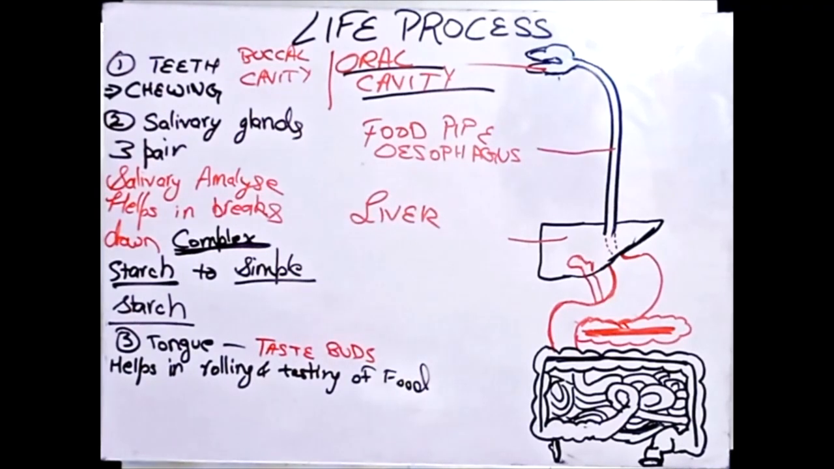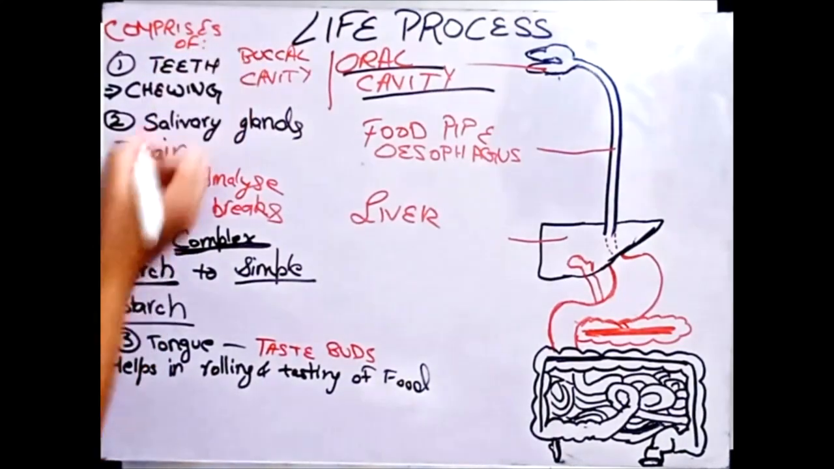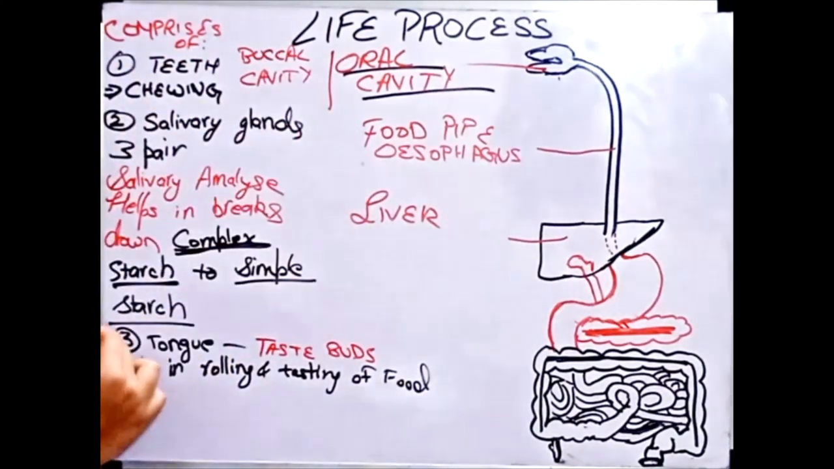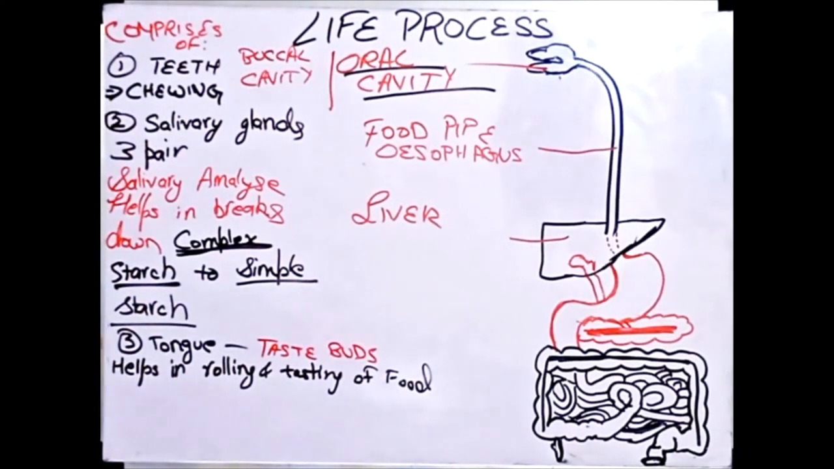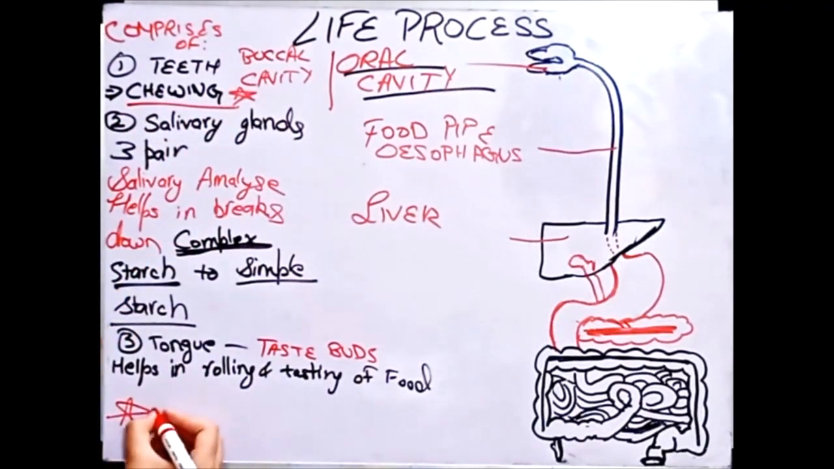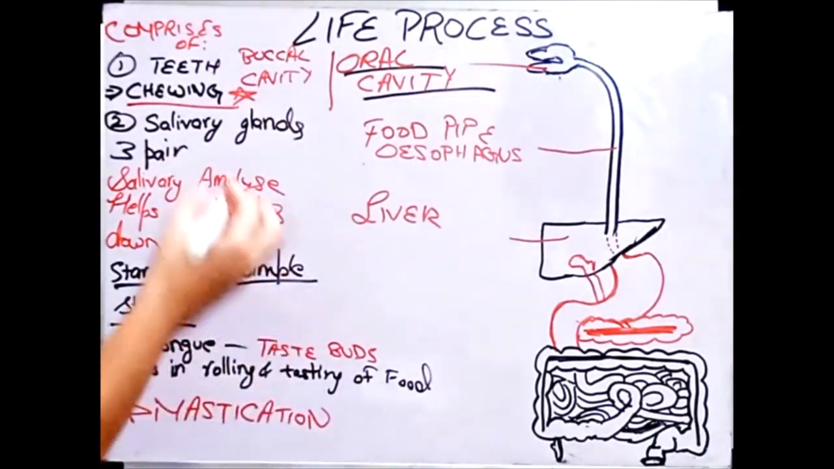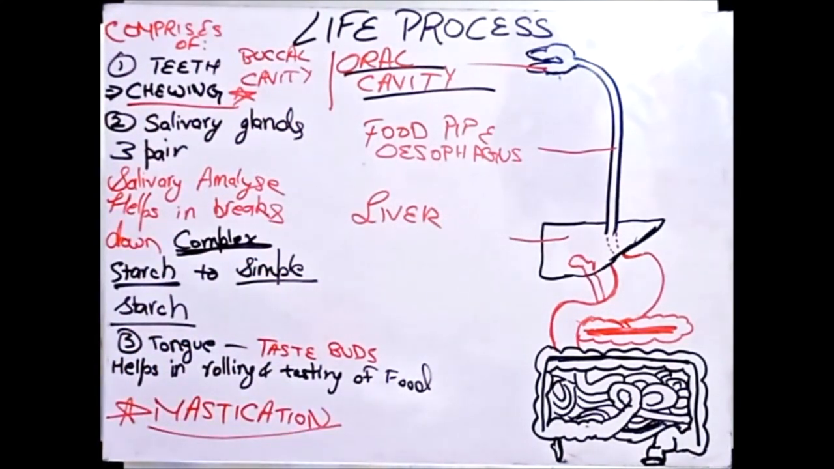So the buccal cavity comprises teeth, salivary glands and your tongue, and I have written their meanings as well. The process of chewing is done in the buccal cavity, and this chewing is also known as mastication. You can write it down as chewing, with mastication in brackets. This is all about the buccal cavity.